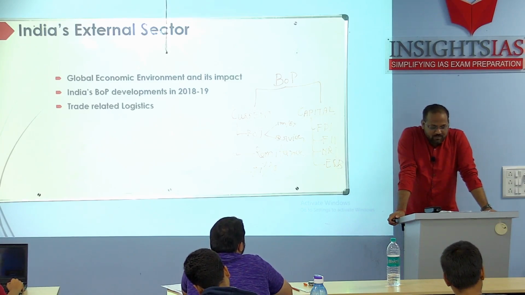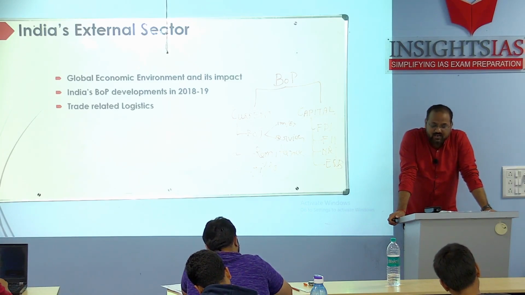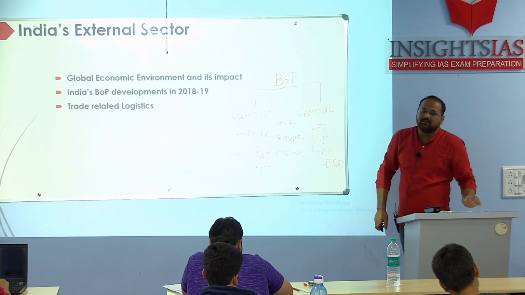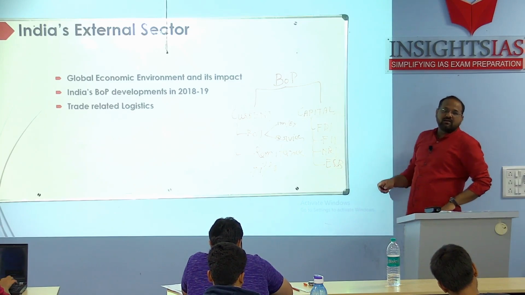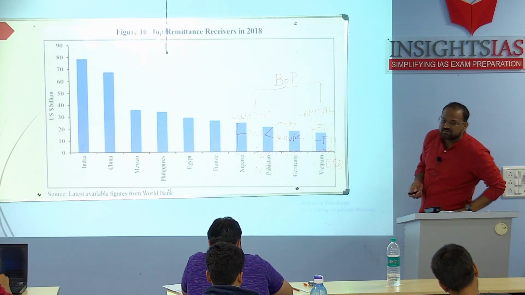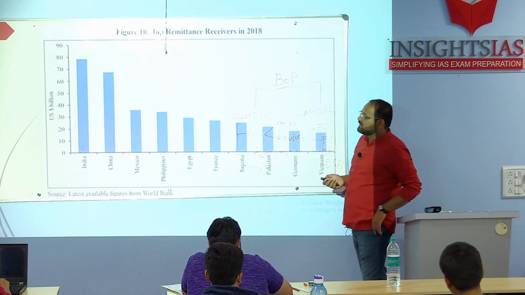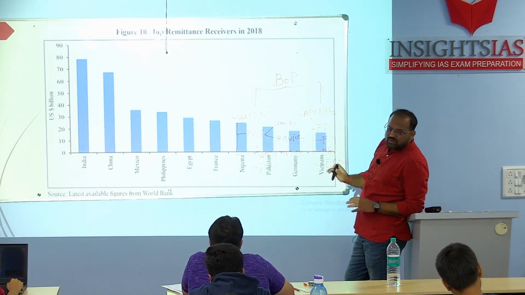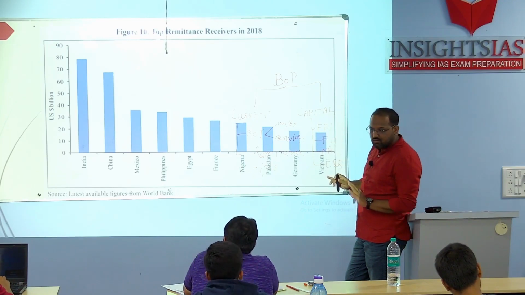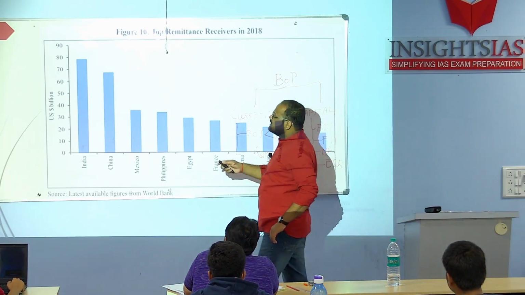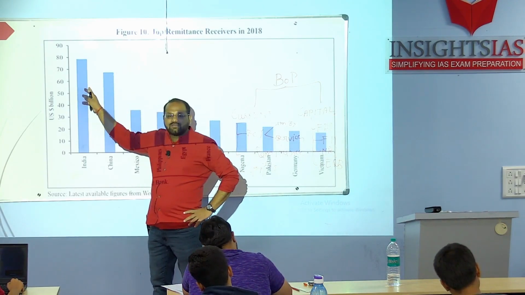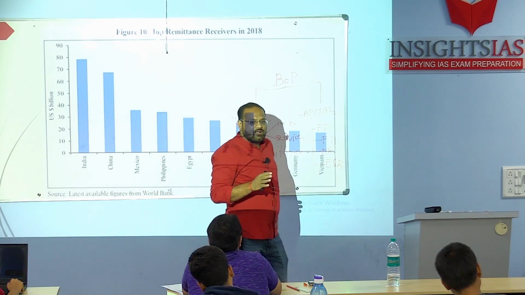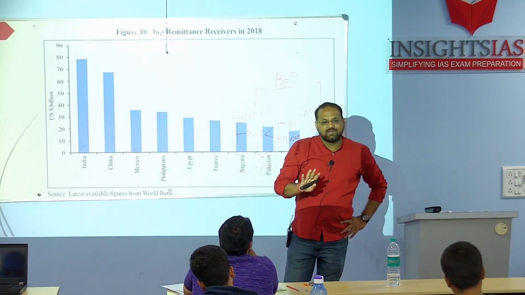So India was the top remittance recipient country in 2018, with what value? 78.6 billion USD, and we have even crossed China. This graph tells you that we are at the first position and second is China. You need not draw this graph, not at all required. Just mention this value, and that India has been the top recipient, 78.6 billion, crossing China also. Simply that much is required.